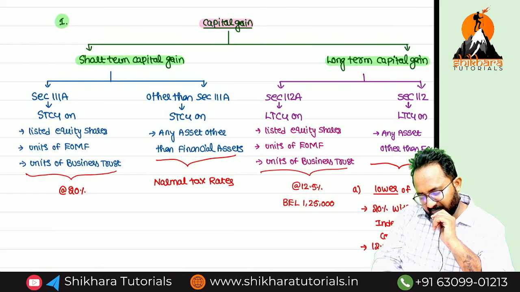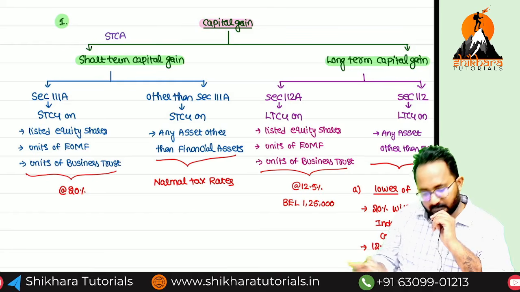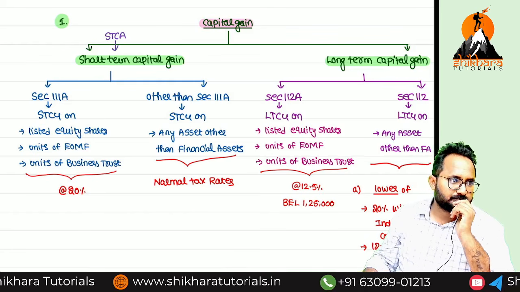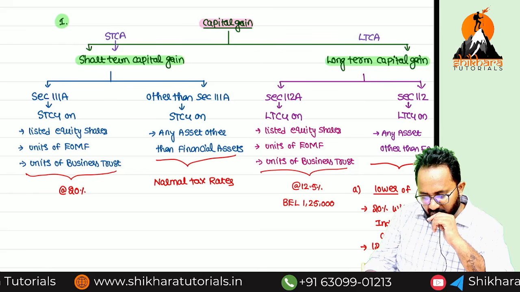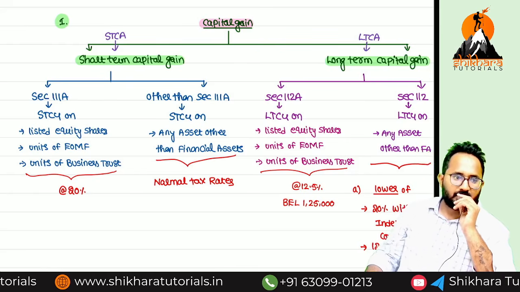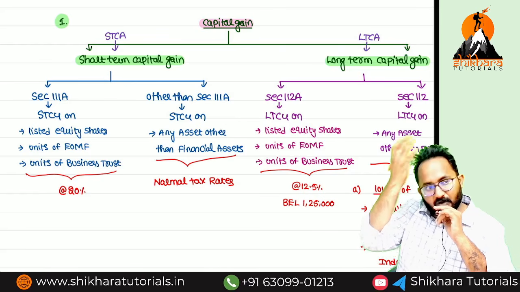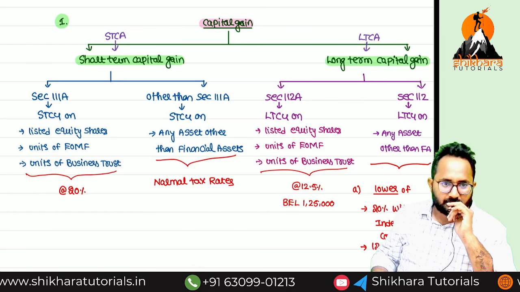First basic point: if we have a short term capital asset, you will get short term capital gain. If we have a long term capital asset, we will get long term capital gain. Loss also we can get. If that is loss, there is no concept of taxing. So that's why here we'll talk about only gain.